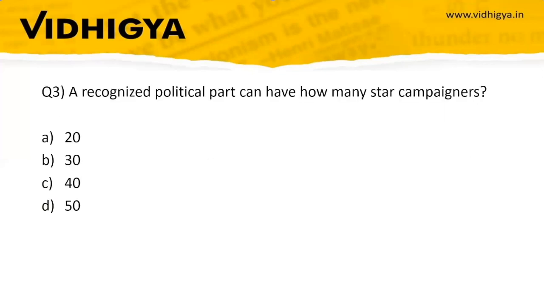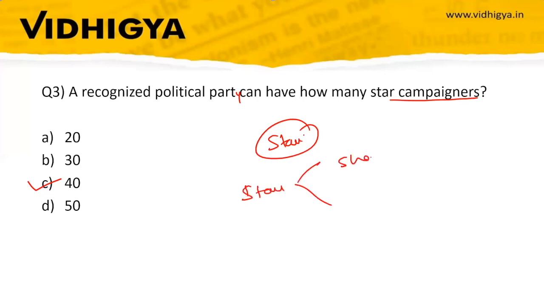Question 3: a recognized political party can have how many star campaigners? Our options are 20, 30, 40, 50. So the correct option is 40. So we have discussed star campaigners, what are the advantages of a star campaigner, and what happens when a star campaigner shares a stage with a particular candidate.